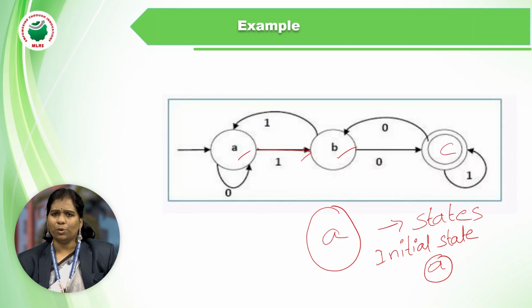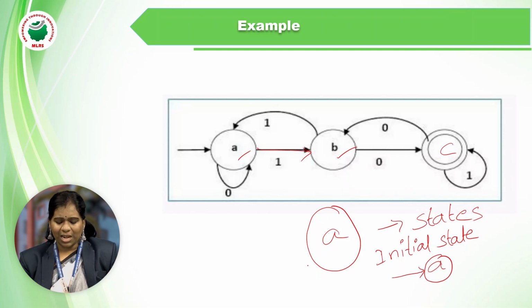That is the state we know. So which is enclosed with the circle, it may be the Q0, it may be the A, it may be the 1, it may be the X0, all these things will be enclosed with the circle. It is a state. And the initial state is always represented with the arrow mark for the first state.